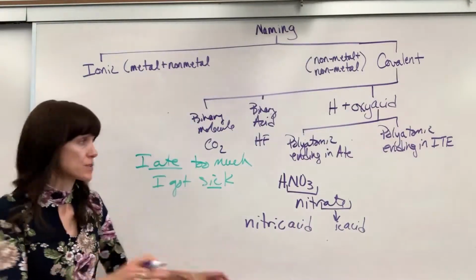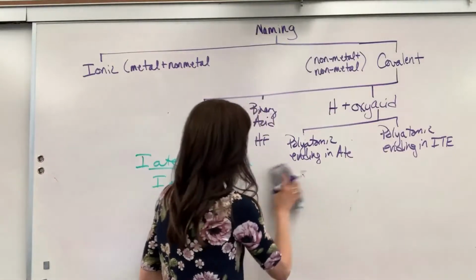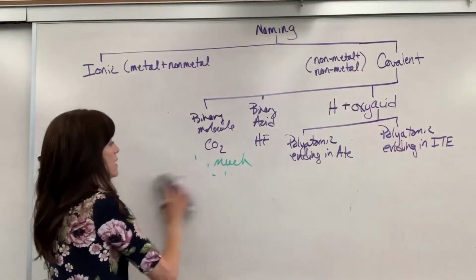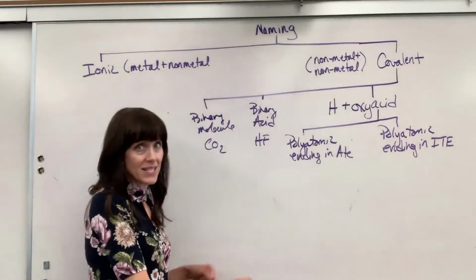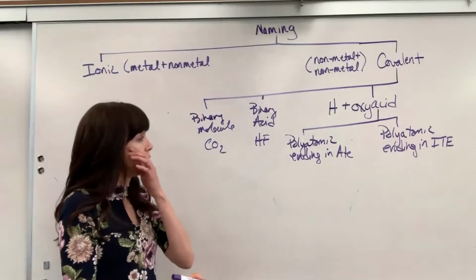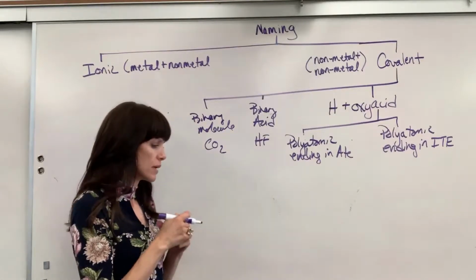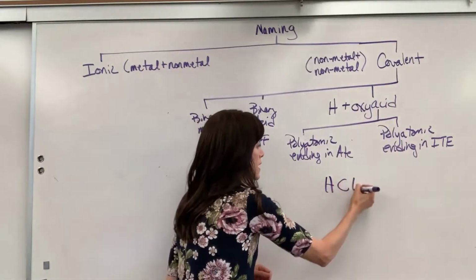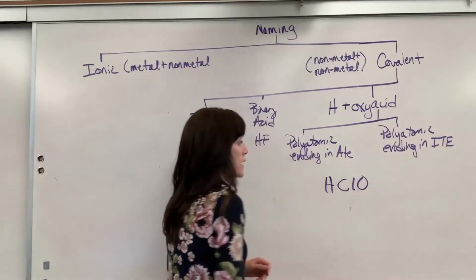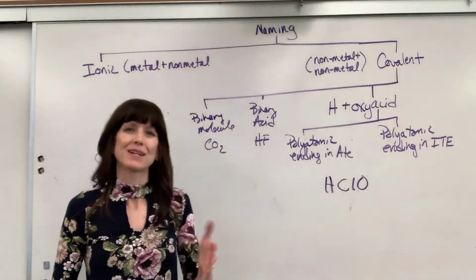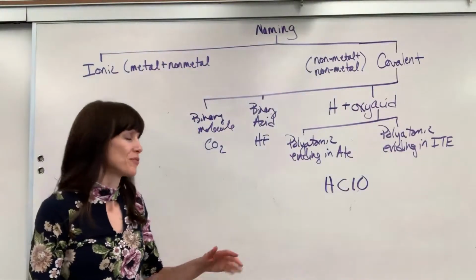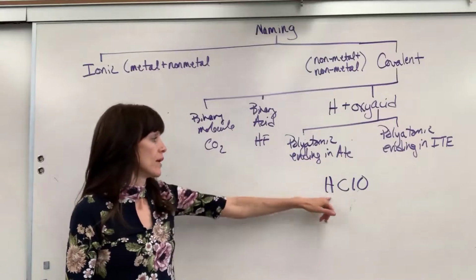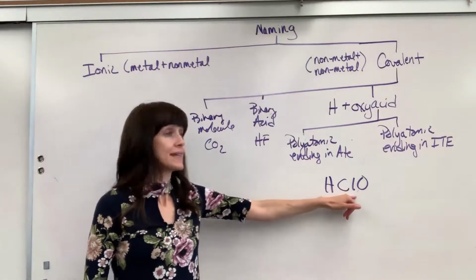Okay, last one that you need to know is if the ending is I-T-E, ite. So we're going to do HClO. This is kind of a funky name for a polyatomic. All right, I see my hydrogen, and then I see the polyatomic.